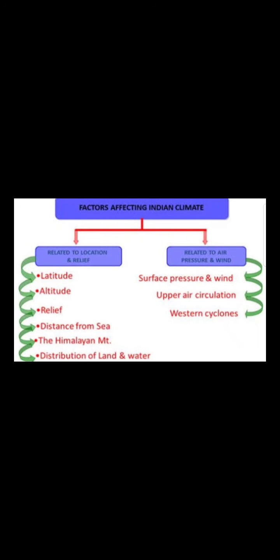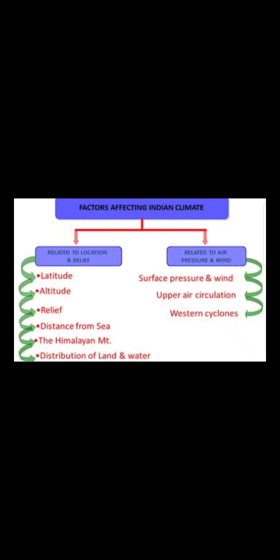Now, there are many factors which are affecting the climate of India. What are these factors? That is the latitude, the altitude, the relief, distance from the sea, the Himalayan mountains, distribution of land and water, surface pressure and wind, the upper air circulation like the jet streams, and the western cyclones like the western disturbances.